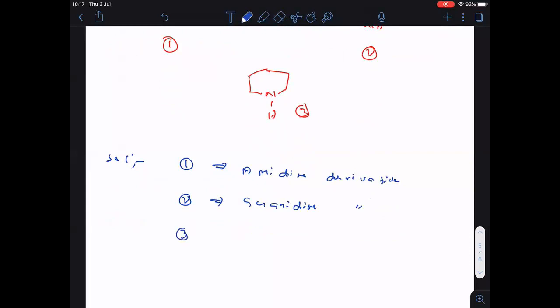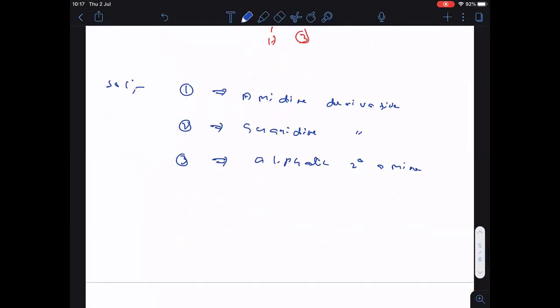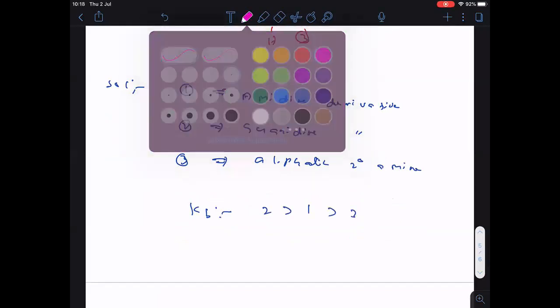And the third one is an aliphatic secondary amine. You know guanidine is a stronger base than imidine. So 2 greater than 1 greater than 3. This is the basic nature order.